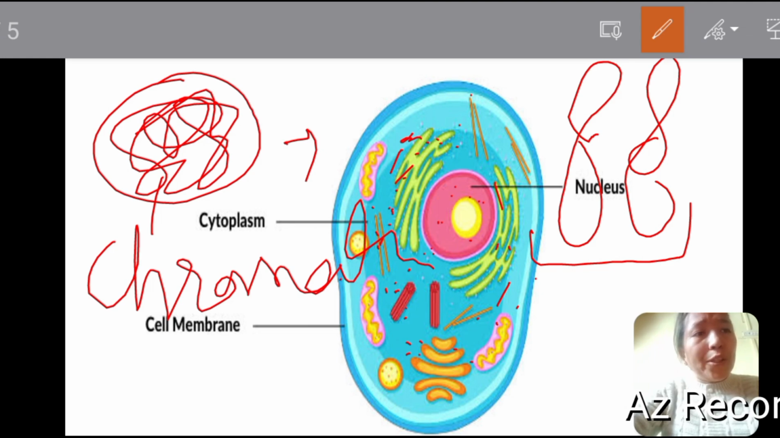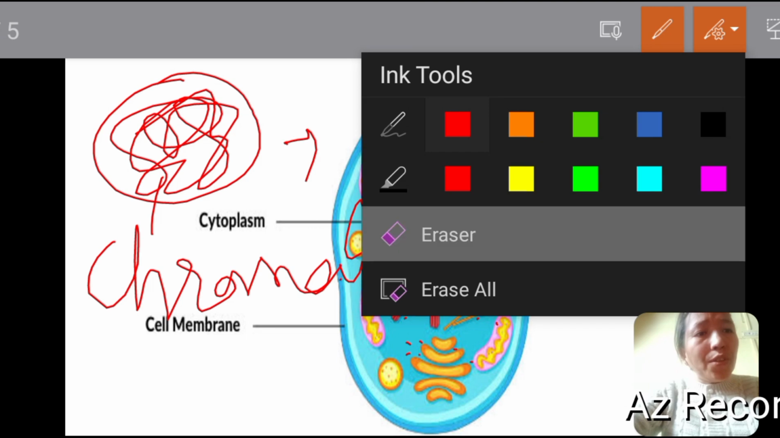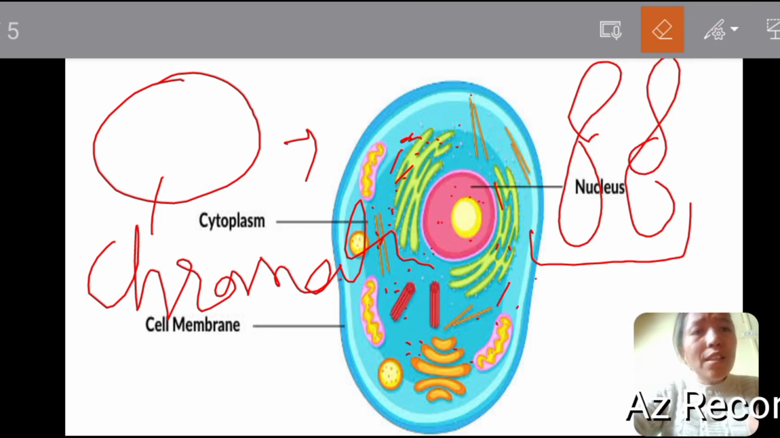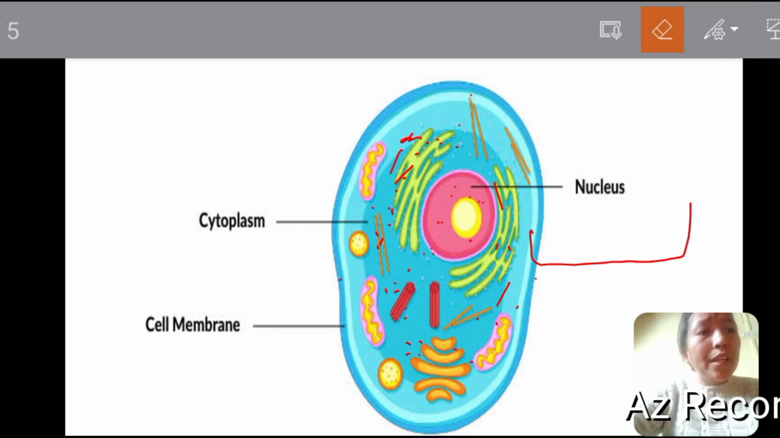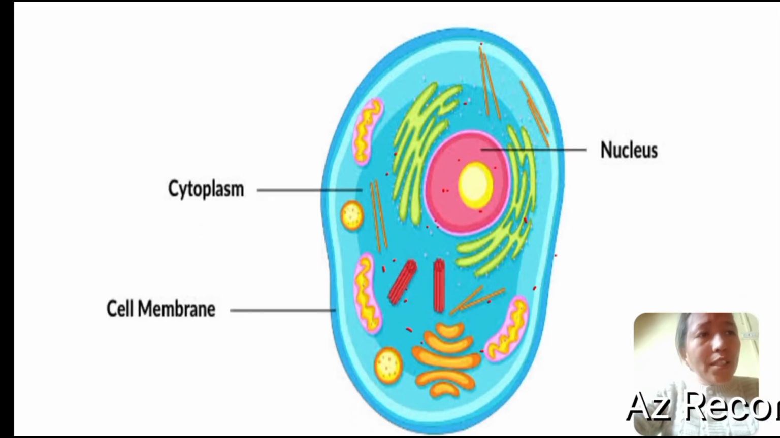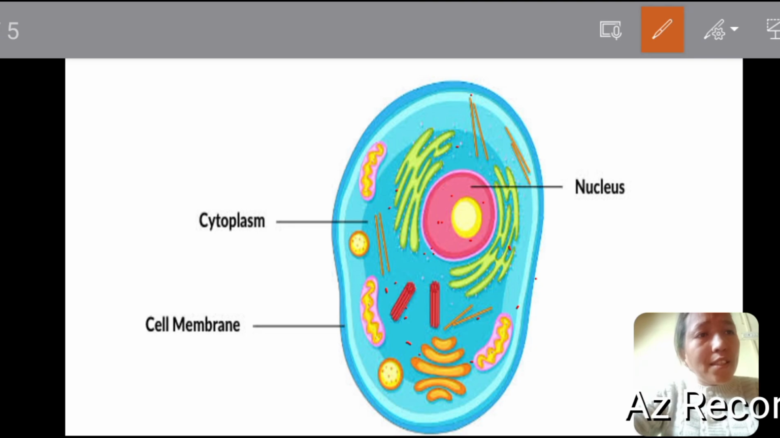Now come to the cytoplasm. The cytoplasm is a liquid that is present between the cell membrane and the nucleus, and it contains some solid structures. Here you can see there are some structures present in the cytoplasm. These structures are known as cell organelles, and each cell organelle has its own specific function.